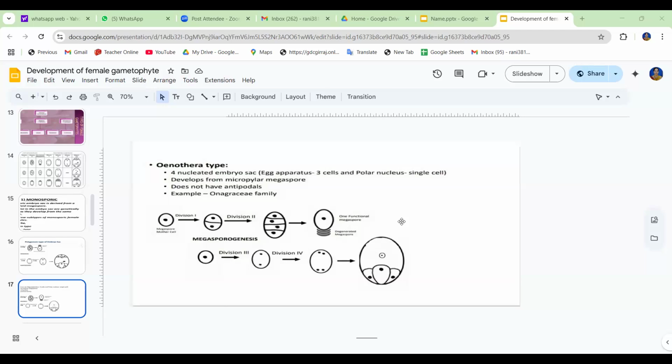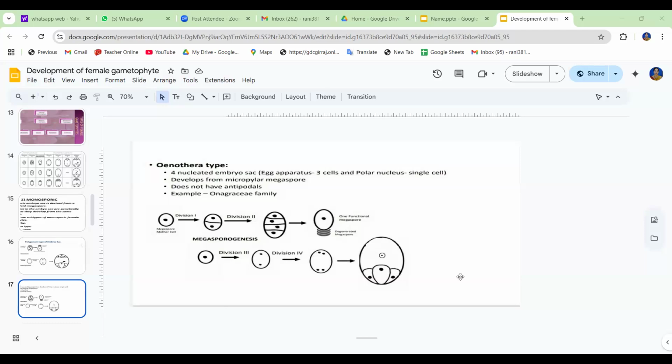So it shows that in the development of the Oenothera type of embryo sac, there is a growth of more than 1 cell of the tetrad at the same time. Eventually it is the micropylar megaspore that will be functional, but sometimes it may be the chalazal one also, in some cases. On certain occasions, both will grow simultaneously, forming twin embryos in rare cases only. Okay, so this is the Oenothera type.